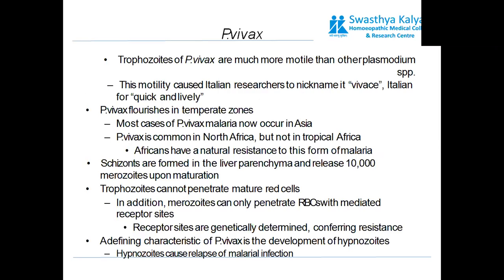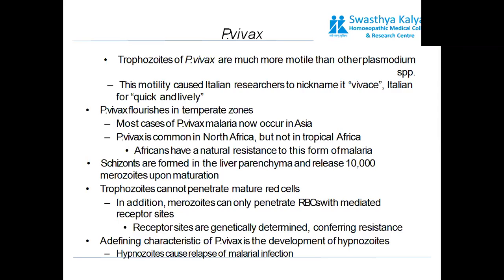Next is Plasmodium vivax. How does it differ? Trophozoites of Plasmodium vivax are much more motile than other Plasmodium. So the motility of Plasmodium vivax trophozoites, or the mature growing part of Plasmodium, is much more as compared to that of other species. This motility caused Italian researchers to nickname it "vivax", the Italian word for quick and lively.